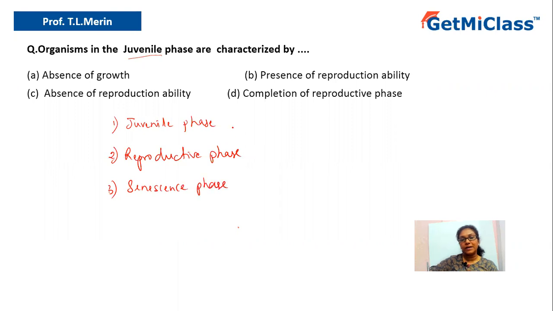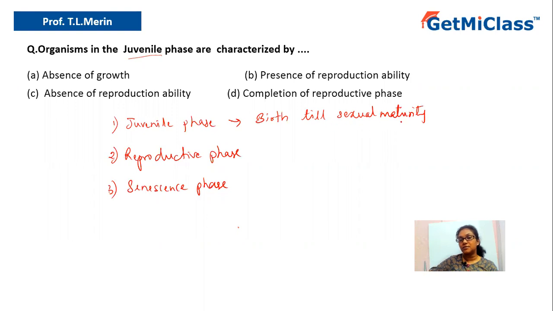Now, what do you mean by juvenile phase? This is the phase that includes the time between birth till sexual maturity. Till the organism attains sexual maturity, it is called the juvenile phase.